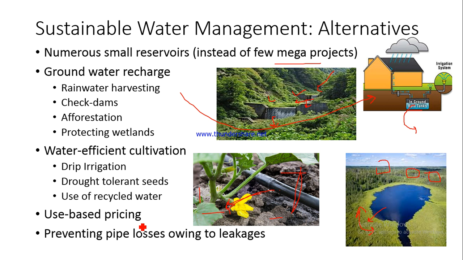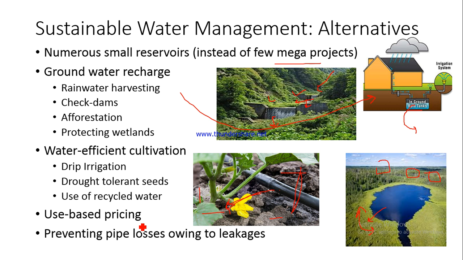Up till now, if you look at the scenario, you only have to pay very nominal charges for the water supply in your homes. Now we have got to increase the charges for water supply, because once we do that, people would start conserving water, because wasting water will lead to more expenditure, as they will have to pay for that water. So once they start paying for the water, they would start wasting much less, they would start conserving much more, and they might go for more efficient use of water.